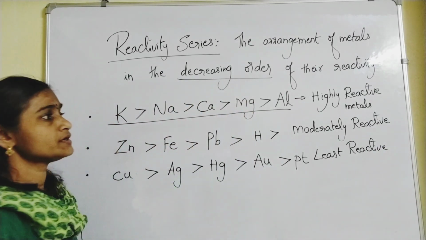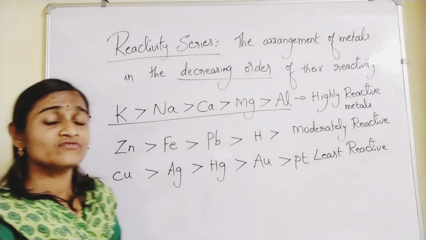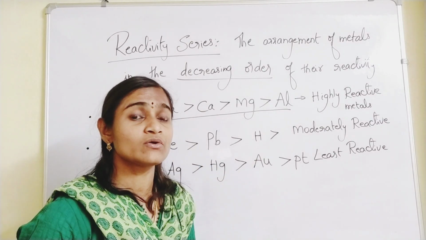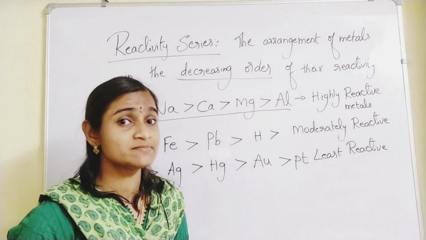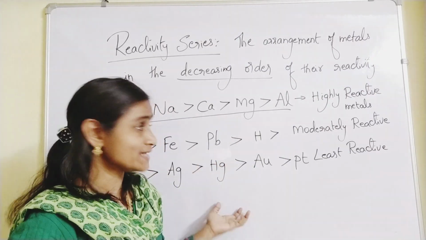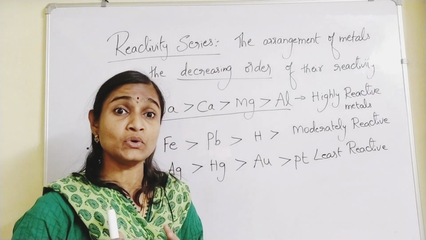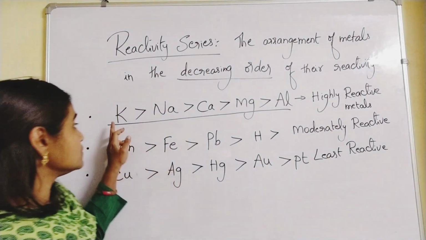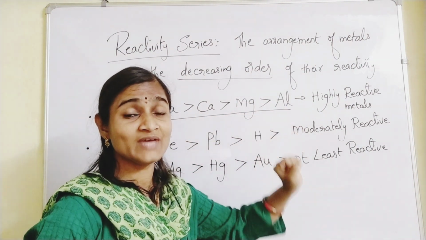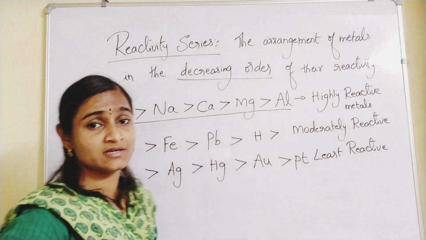You need to remember the metals in this order only, because mostly we come across the extraction of these metals. That's why we will be learning about these metals and the reactivity order in that way only, in that order only you have to remember. So, K, Na, Ca, Mg, Al: these are highly reactive metals. Then comes zinc, iron, lead, hydrogen.